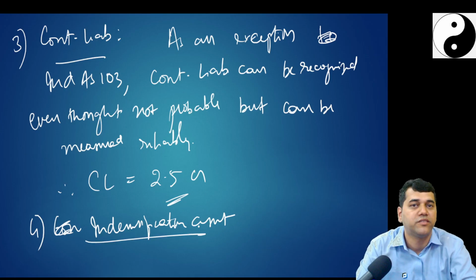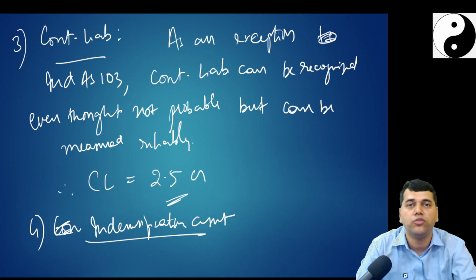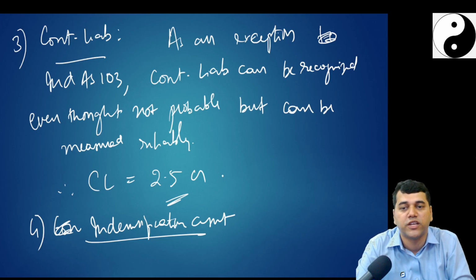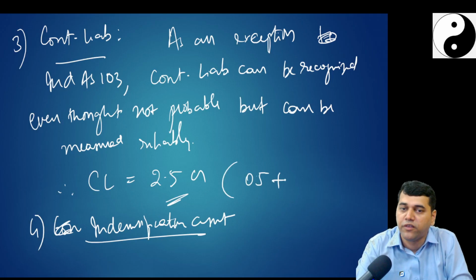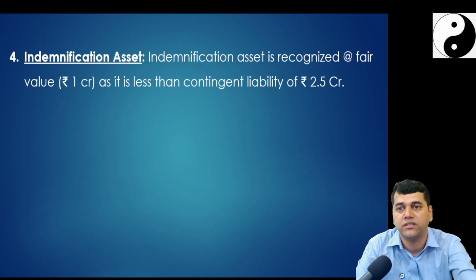So this expression is clear, no? As an exception in Ind AS 103, contingent liability is recognized even though it is not probable but can be measured reliably. So we are going to recognize contingent liability to the extent of 2.5, which is 0.5 case plus 2 income tax. Perfect. Now next write the heading indemnification asset.